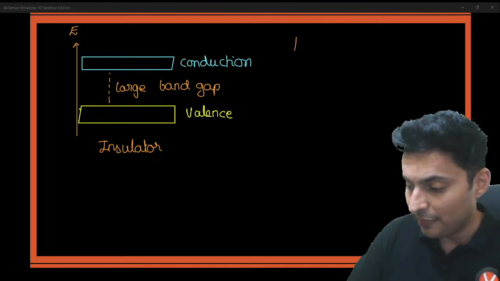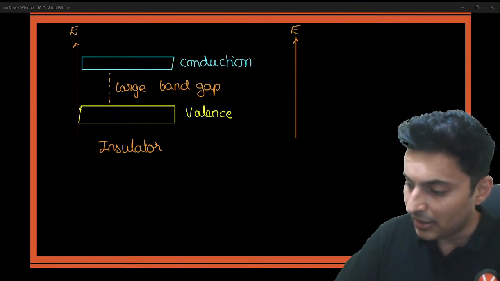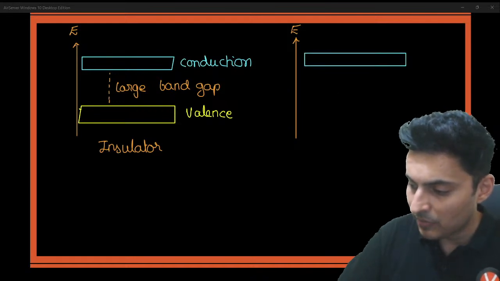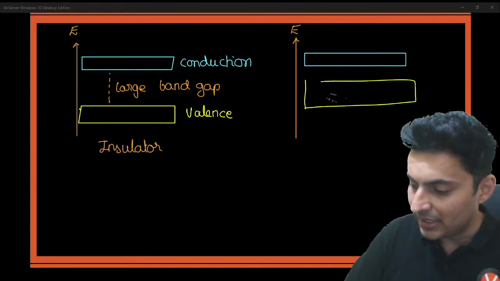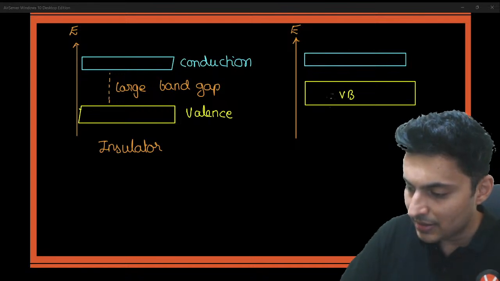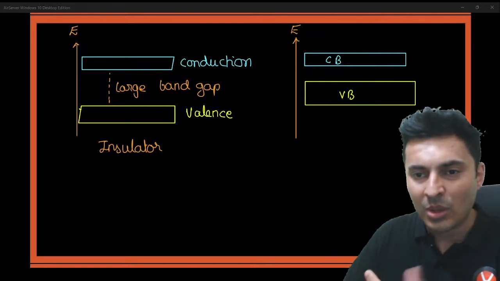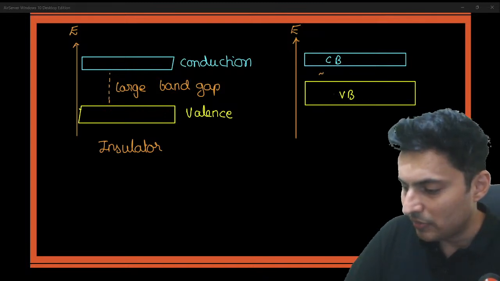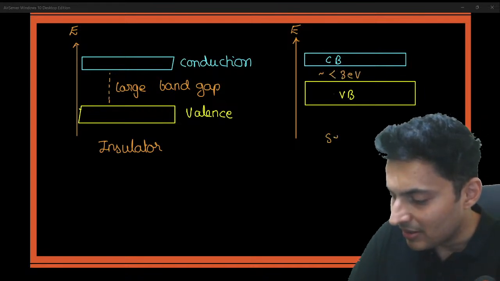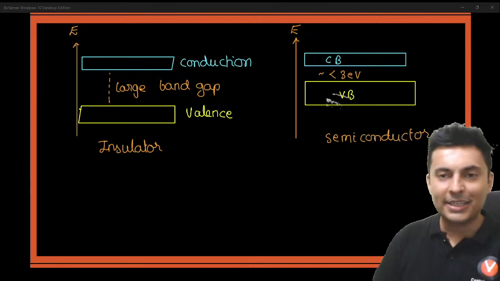But if the gap between the conduction band and the valence band, this is valence band, this is conduction band, is typically of the order of less than 3 electron volt, then it becomes a semiconductor. Then it becomes nothing but a semiconductor.